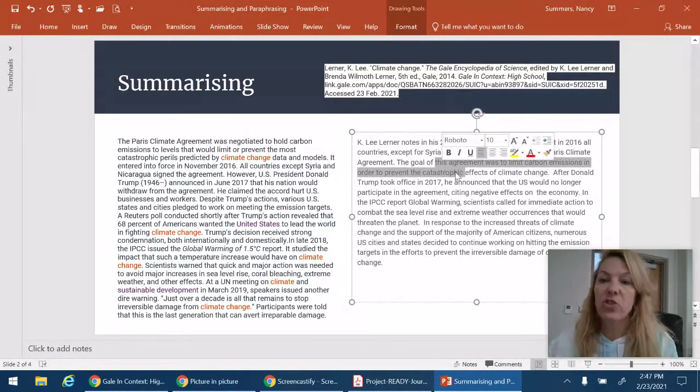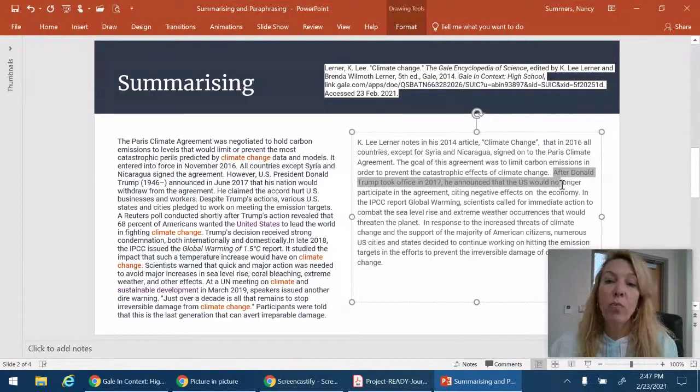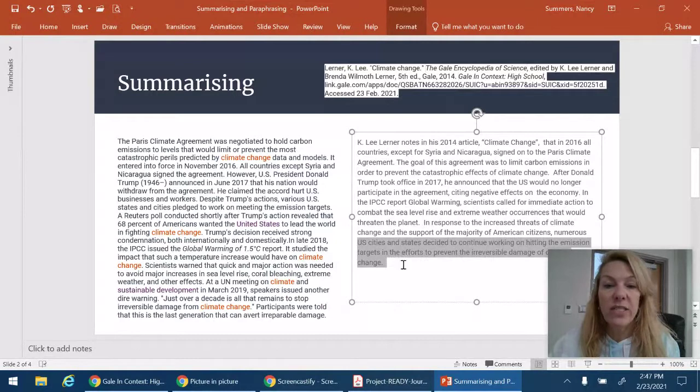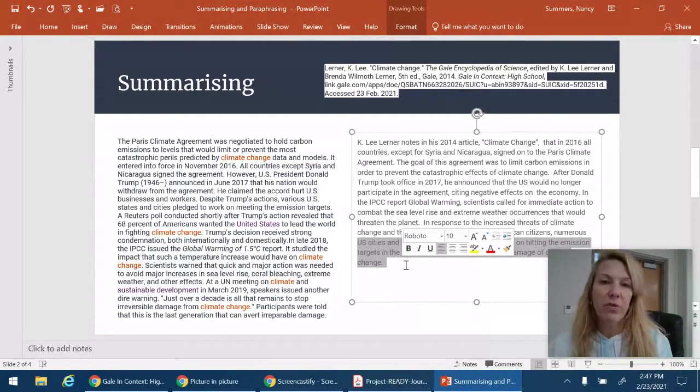Then I'm going to include the information that the agreement was to limit carbon emissions in order to prevent the effects of climate change. Then I'm going to include the fact that Donald Trump, when he took office, decided not to participate any longer, and that as a result of more information about global warming, many U.S. cities and states decided to continue working within those parameters. So much information I left out, but all the major points are there.